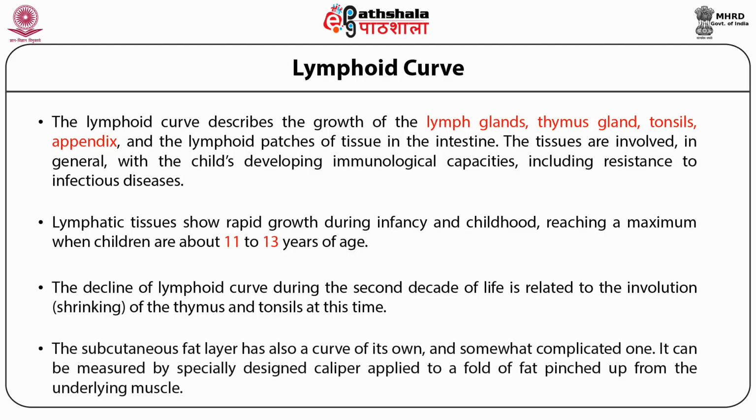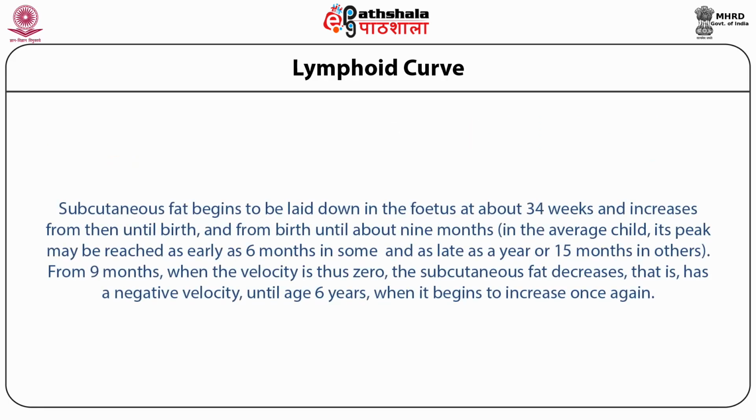The subcutaneous fat layer has also a curve of its own, and a somewhat complicated one. It can be measured by a specially designed caliper applied to a fold of fat pinched up from the underlying muscle. Subcutaneous fat begins to be laid down in the fetus at about 34 weeks and increases from then until birth and from birth until about 9 months. From 9 months, when the velocity is thus 0, the subcutaneous fat decreases, that is, has a negative velocity until age 6 years when it begins to increase once again.